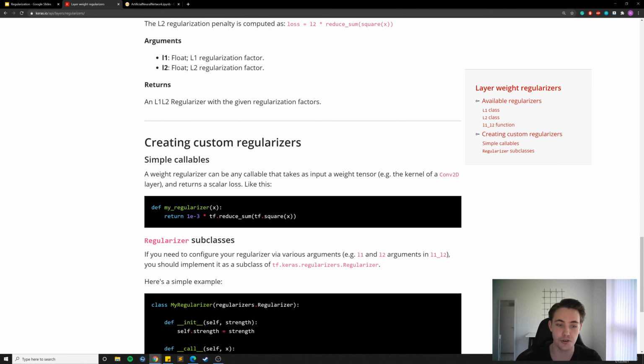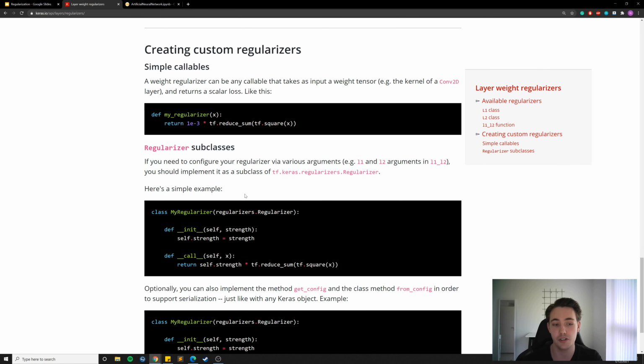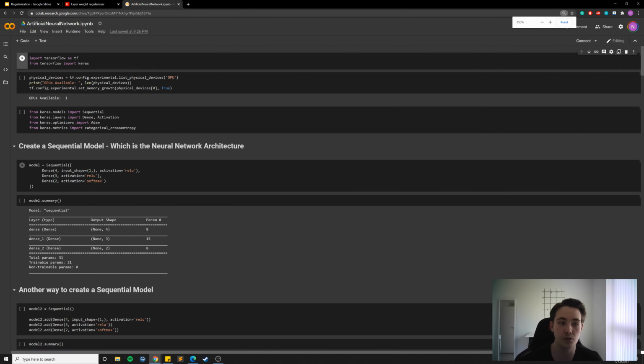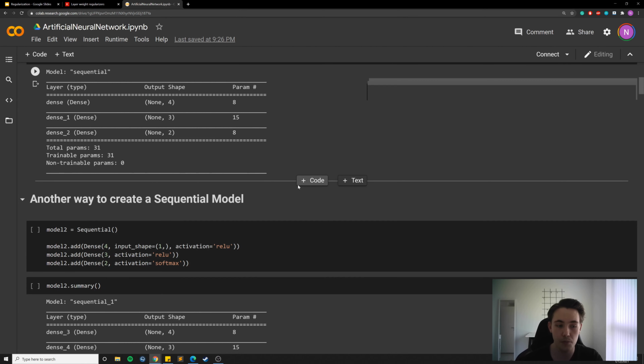It's also possible to create your own custom regularizers if you know what you're doing, for some specific application where you want to penalize your neural network in some specific way that you want to customize yourself. So let's now jump into the code and see how we can actually do this in Keras.